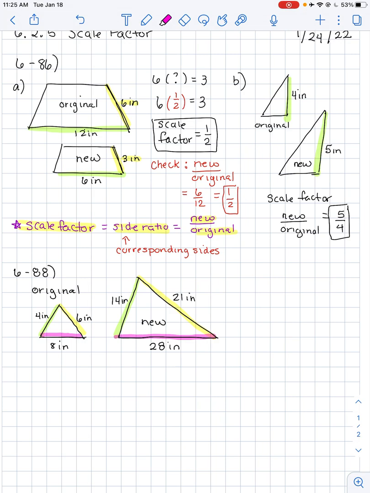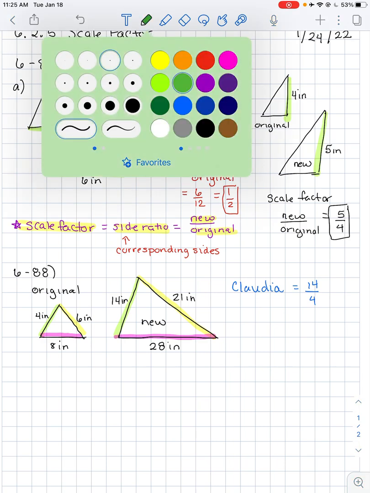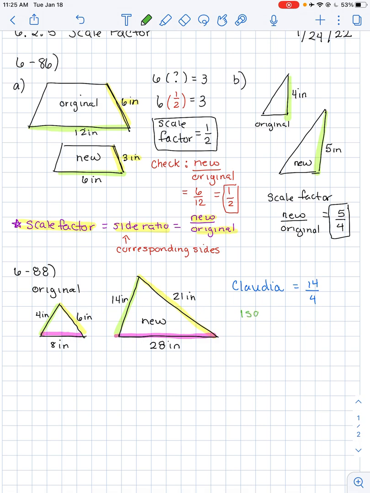Now, Claudia set up the ratio 14/4 as her scale factor. So Claudia says the ratio is 14/4. And Isaac set up the ratio as 28/8. So Isaac says it's 28/8.